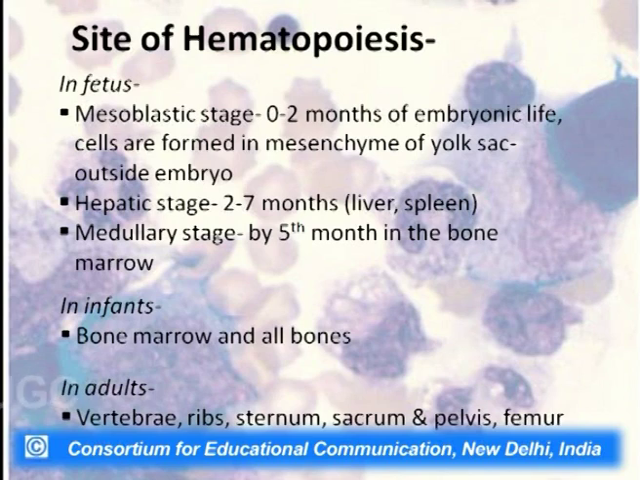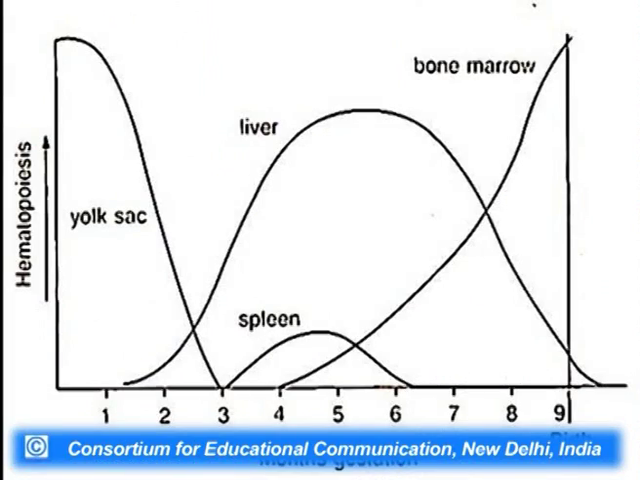These are the places where continuous hematopoiesis is taking place in adults. Now, as you can see in the graph, on the x-axis is the gestational months, and on the y-axis is the rate of hematopoiesis. From the beginning to the end of the second month, or the beginning of the third month maybe, exclusive hematopoiesis is occurring in the yolk sac, which is outside the embryo.